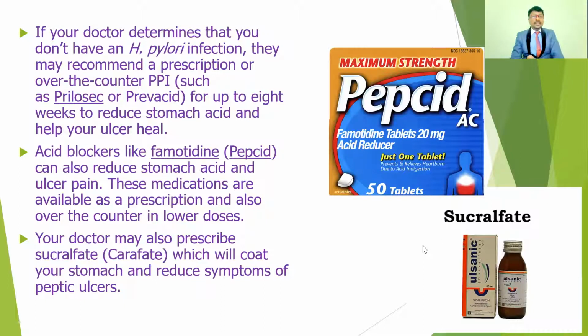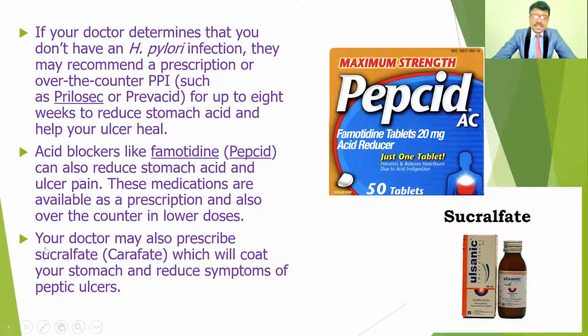Other than these medications, if your doctor determines that it is related to H. pylori infection, they may recommend a prescription of proton pump inhibitors along with antibiotics. These are also helpful for reducing stomach acid as well as healing the ulcers. Others are like famotidine. These are acid blockers. These medications also help to reduce the high concentration of HCl.